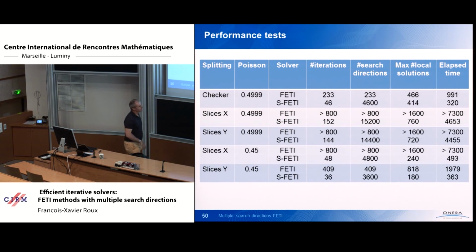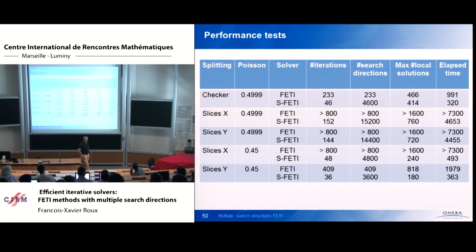So plenty of results. But what is... Okay, let's go to the first line. First row. So it is a checker decomposition with a quasi-incompressible material for the polymer matrix. The FETI converge in this case with a weighting factor. It takes 233 iterations. So it means that the global number, the number of search directions that will be computed is 233 because there is one per iteration.